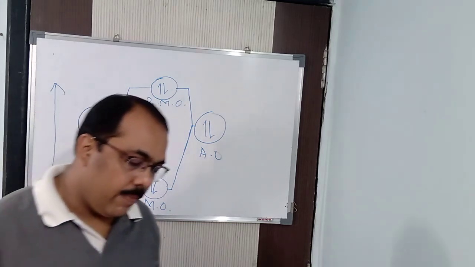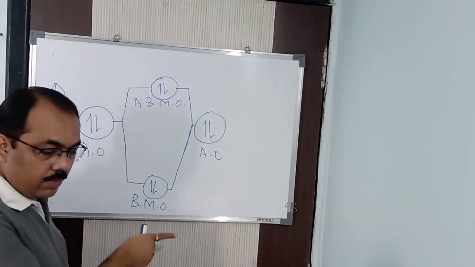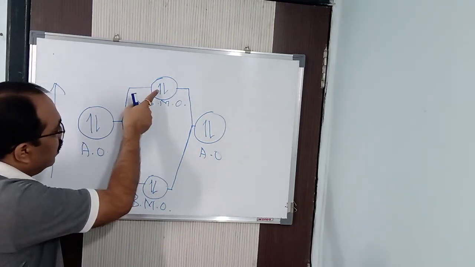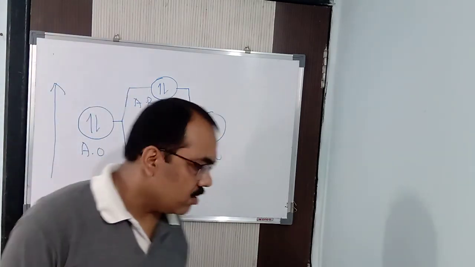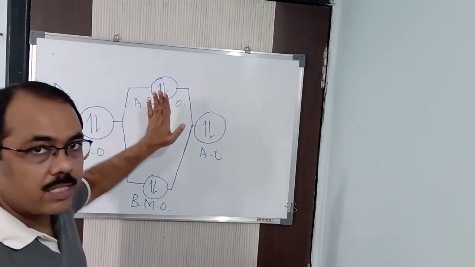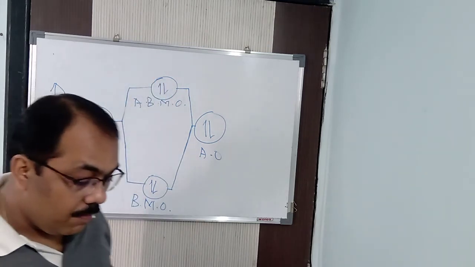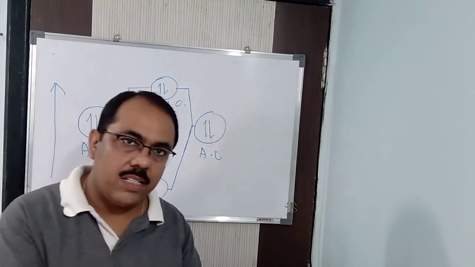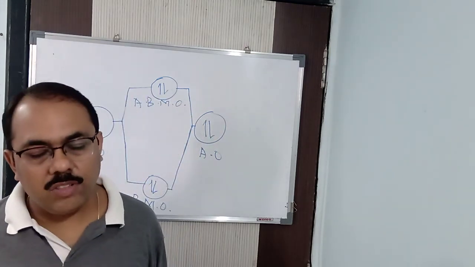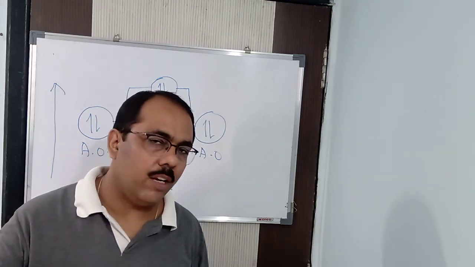Alright, the molecular orbital with lower energy is called bonding molecular orbital, which is more stable, and the molecular orbital with higher energy is called anti-bonding molecular orbital, which is less stable in nature. So this is more stable, this is less stable. Already I told you, first this, then this, always in increasing order of energy. But the same question remains in your mind: how is the combination going to take place? That I will explain in the next video, that is the LCAO method, linear combination of atomic orbitals.